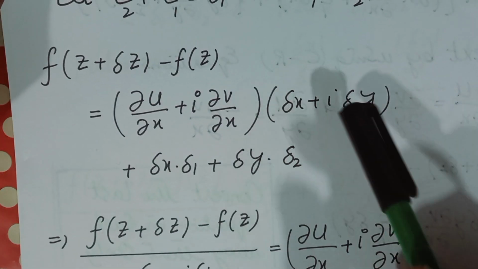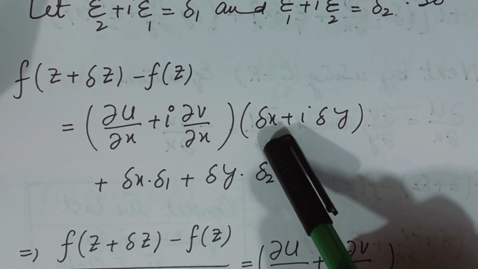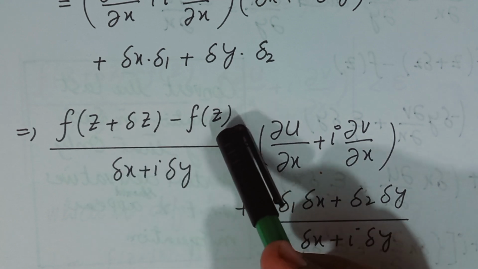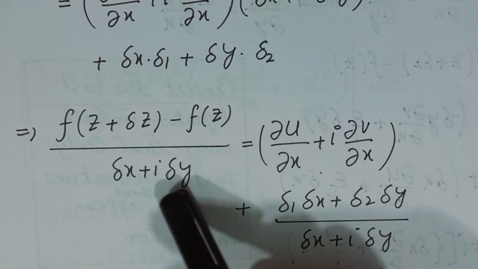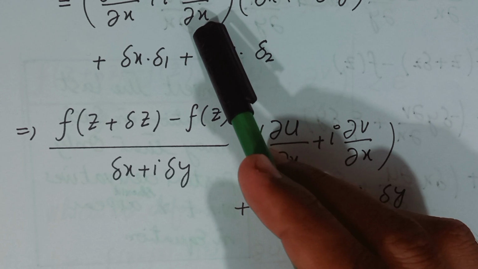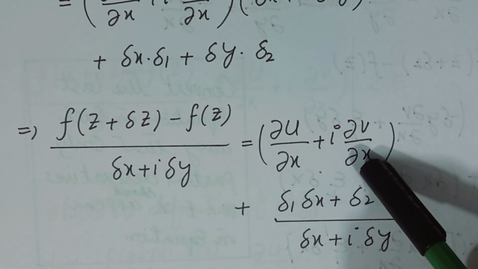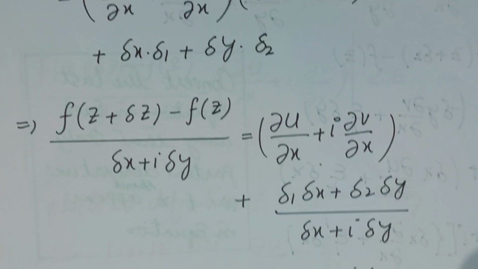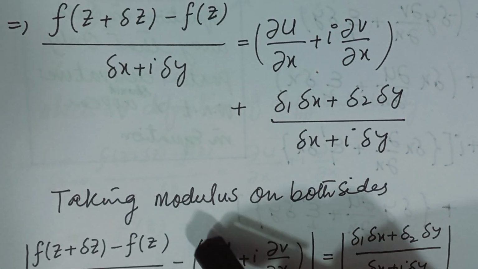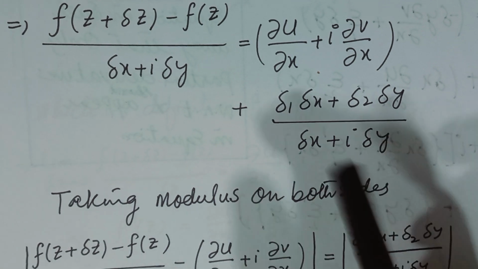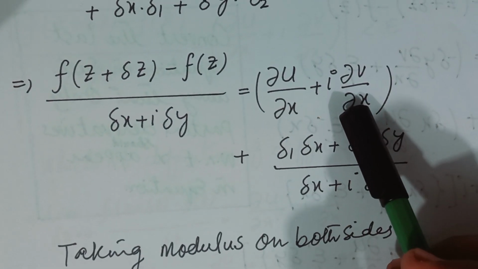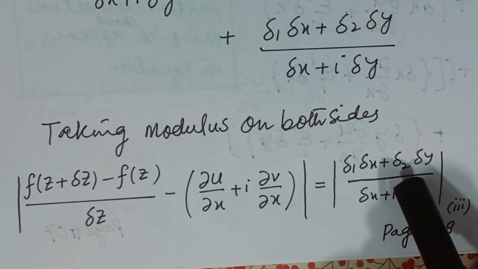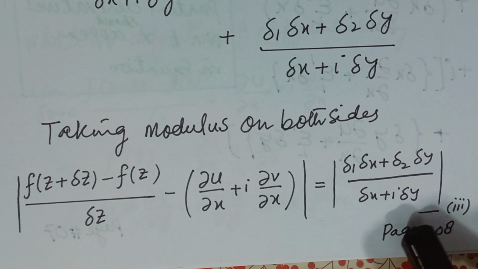After this, by dividing both sides by this term delta x plus iota delta y, we have f of z plus delta z minus f of z over delta x plus iota delta y is equal to partial u over partial x plus iota partial v over partial x plus delta 1 into delta x plus delta 2 into delta y divided by delta x plus iota delta y. Next, by taking modulus on both sides, and by subtracting this bracket from both sides, we have this equal to delta 1 into delta x plus delta 2 into delta y over delta x plus iota delta y. Say this expression equal to 3.